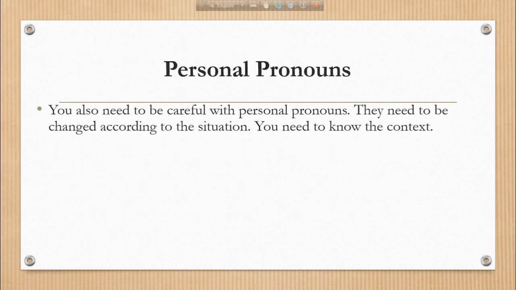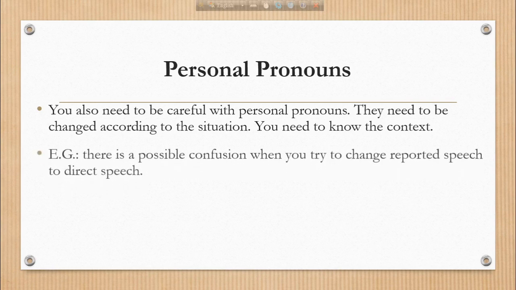So you have to be very careful about personal pronouns. You also need to be very careful with personal pronouns. They need to be changed according to the situation. So you have to be careful about the context also. You need to know the context.